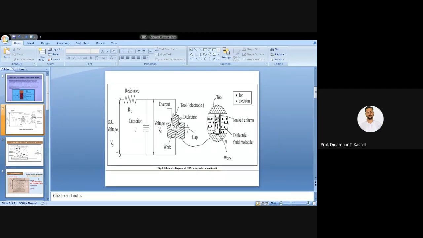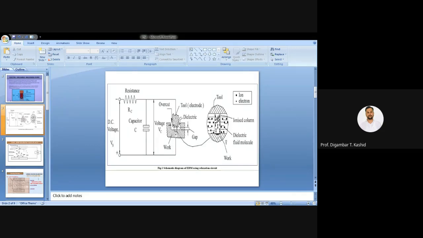So there is melting and evaporation of the workpiece surface, and we can say machining occurs, that means removal of the material takes place. I once again repeat that there is machining from your tool as well as the workpiece, but the material removed from the tool is negligible.